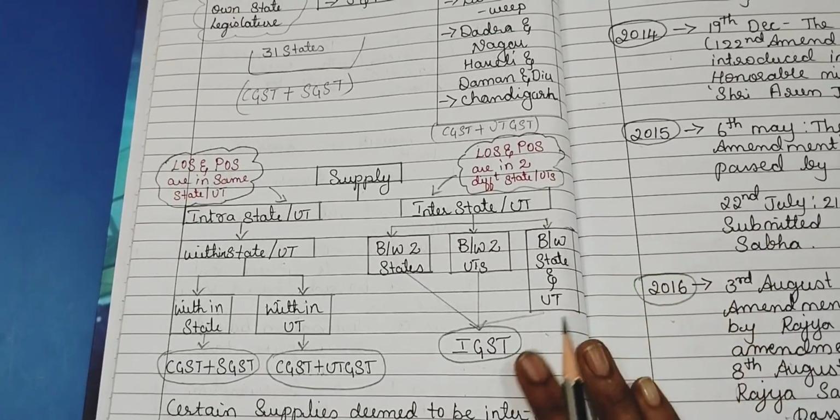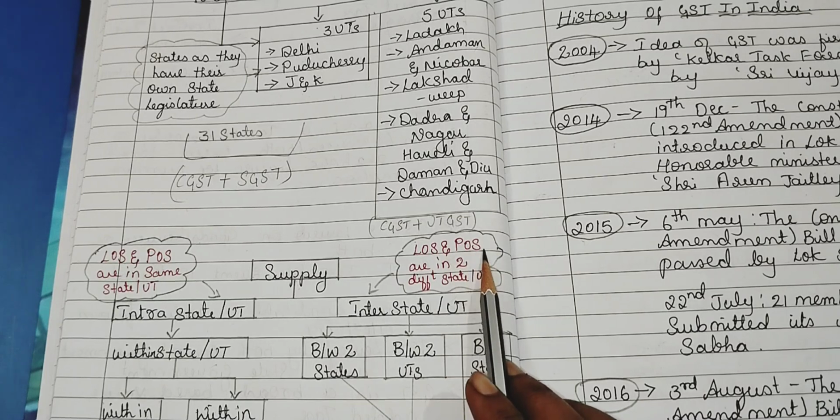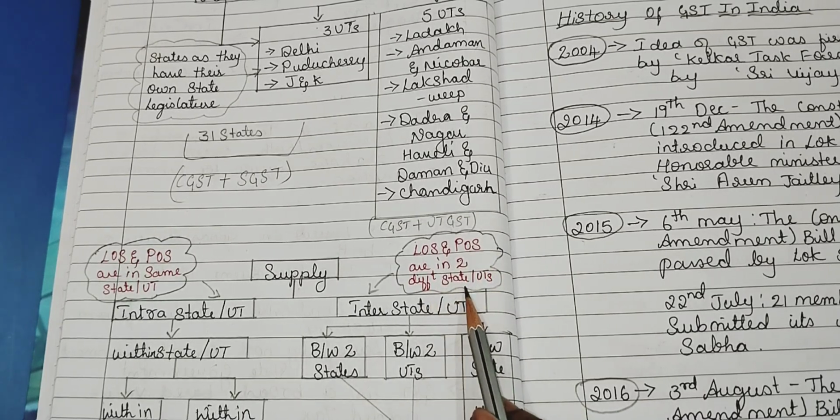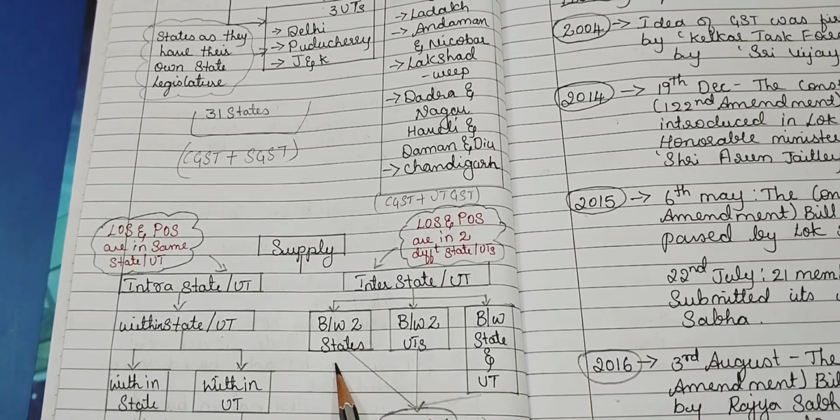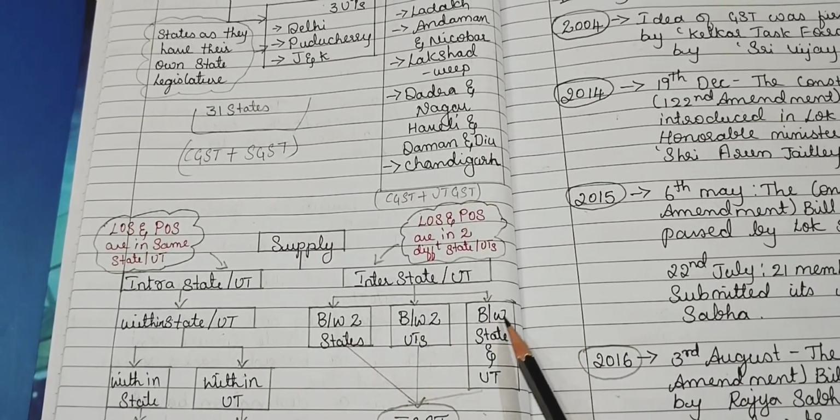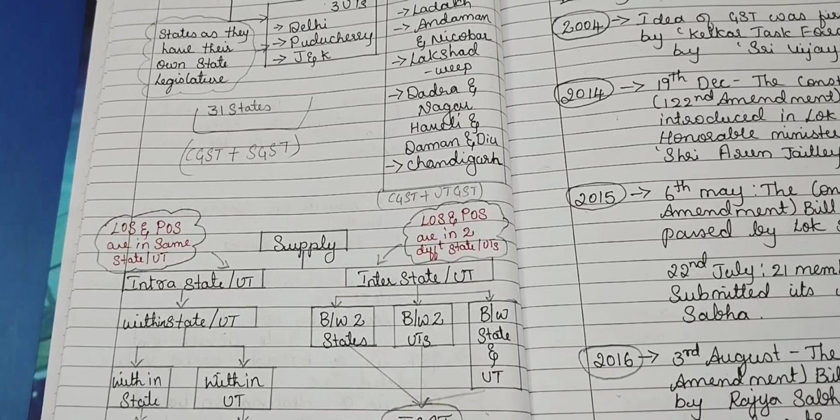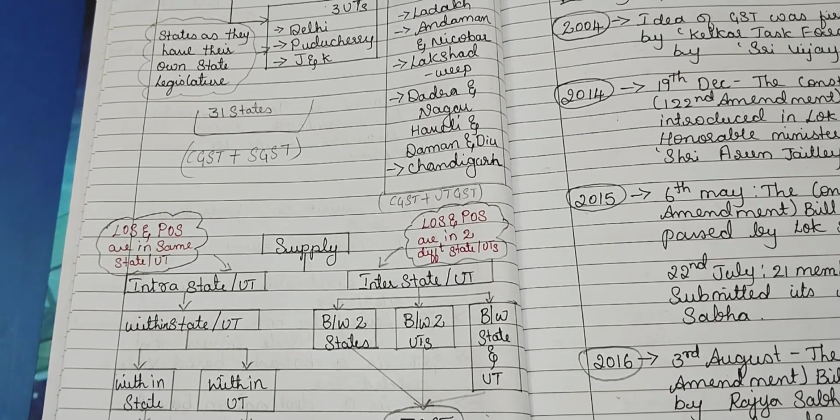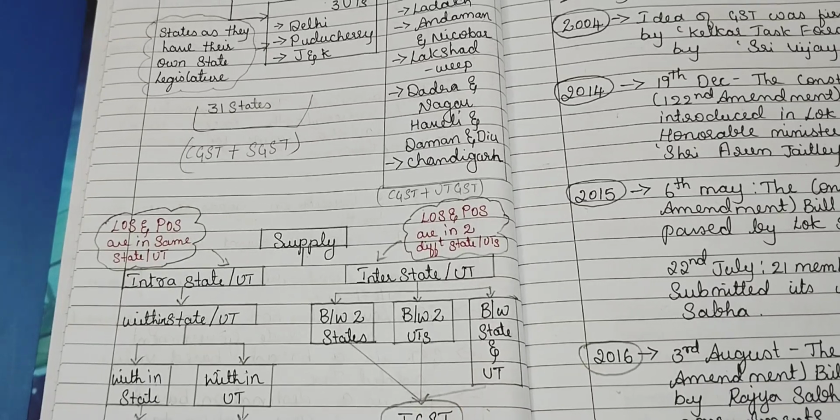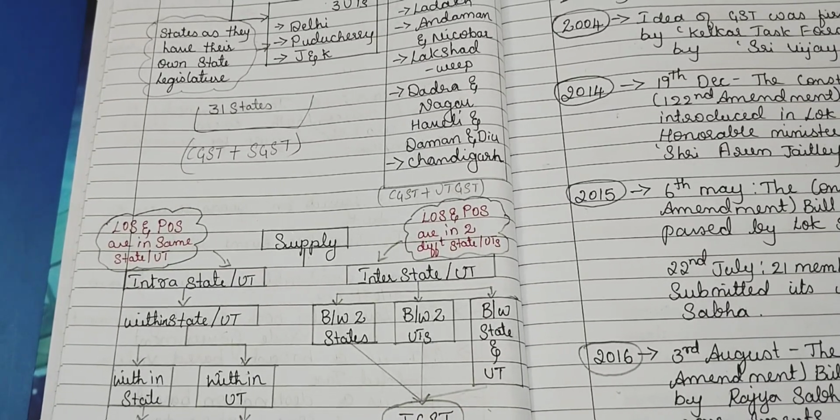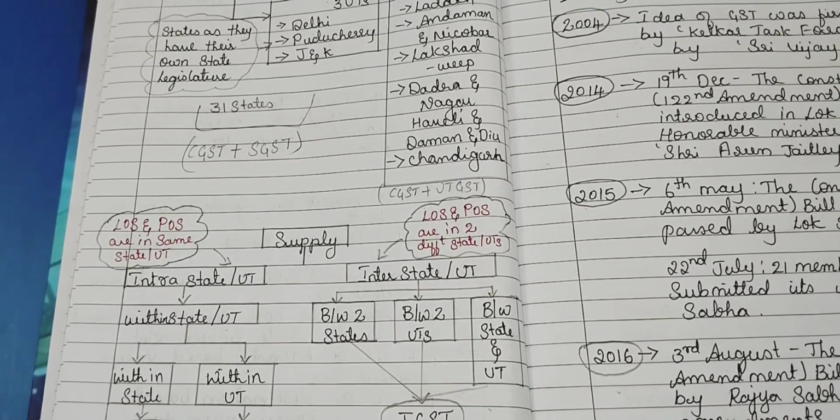Okay, under interstate or inter-UT supply, the location of supply and place of supply are in two different states or different UTs. Okay, when it is between two states or between two UTs or between a state and a UT, IGST will be levied. So this IGST is collected by the central government. Now for CGST, SGST and all, the tax rates are decided by the GST Council only. But here IGST will be collected by the central government.